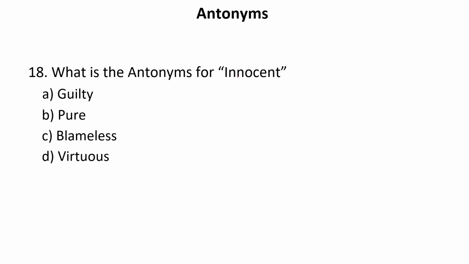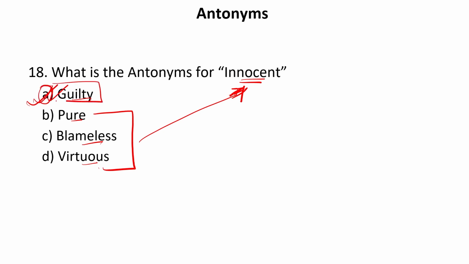What is the antonym for the word innocent? Innocent means one who is cute, one who is fine, one who is good, one who has done no crime, that is innocent. Now let us see the options: guilty, pure, blameless, or virtuous. These words, pure, blameless, and virtuous, can be the synonyms of this particular word, innocent. Whereas guilty is the correct antonym of this particular word.